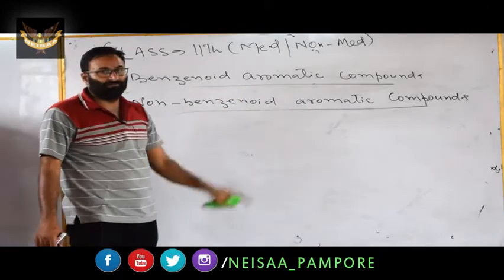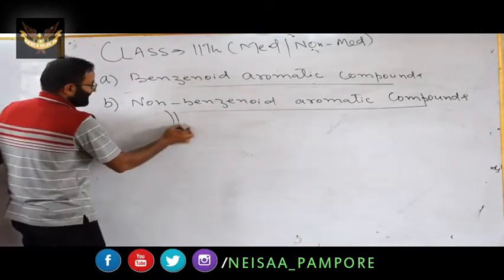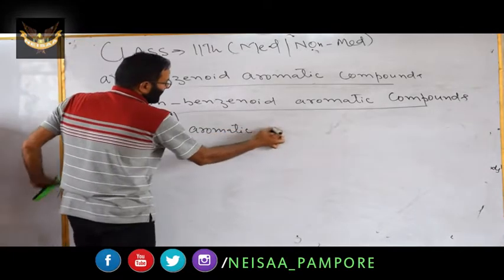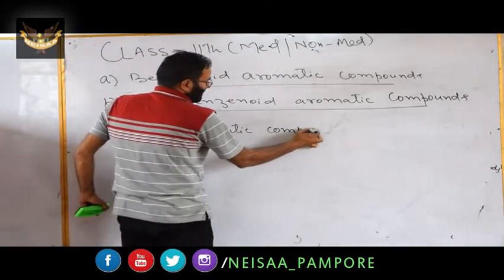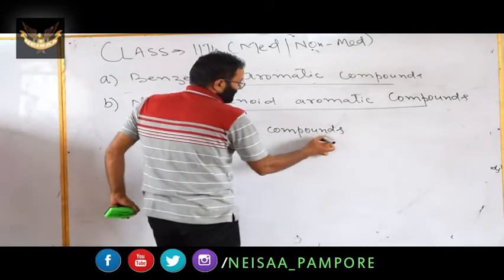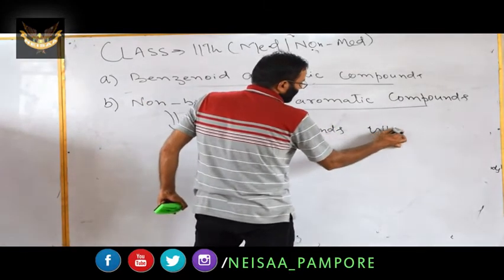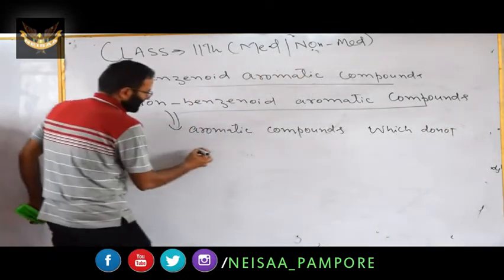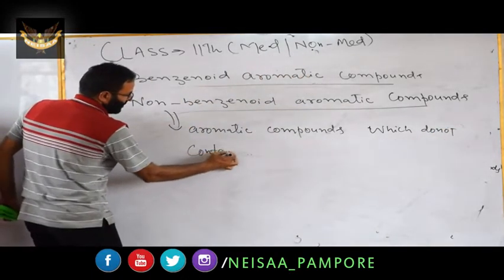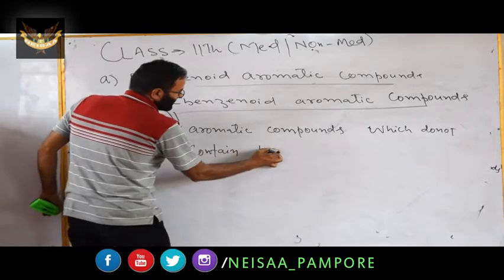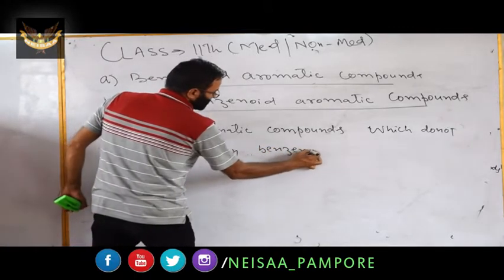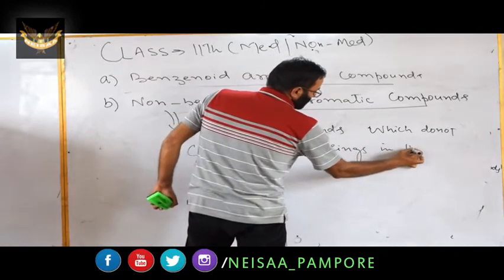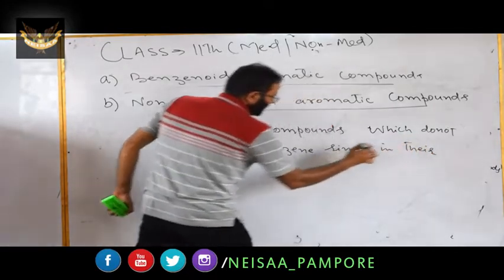Non-benzenoid aromatic compounds. How can you define these? These are aromatic compounds which do not contain benzene rings in their molecular structure.